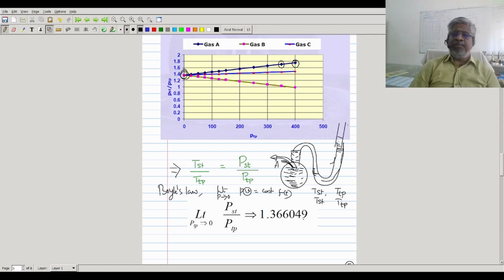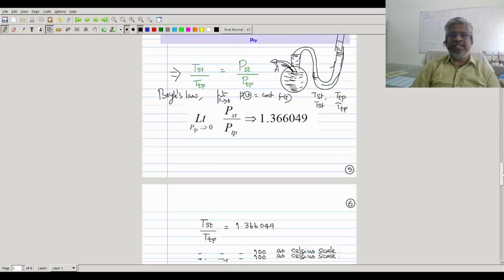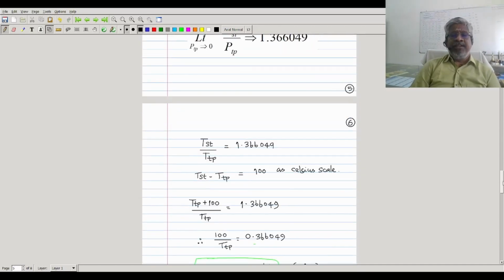Okay, what is the importance of this? That we'll see here. We know that steam point by triple point is going to be 1.366049 at very low pressure. In this case, it is also not depending on gases and its quantity.